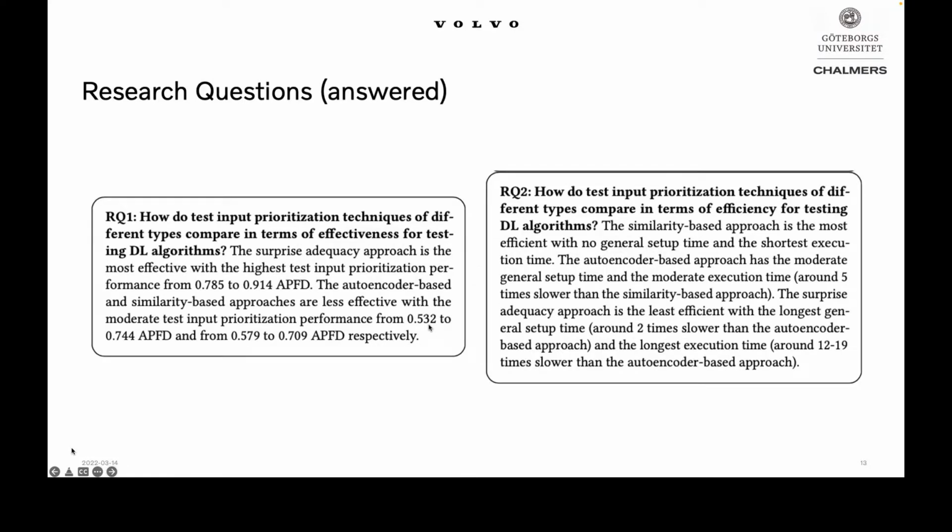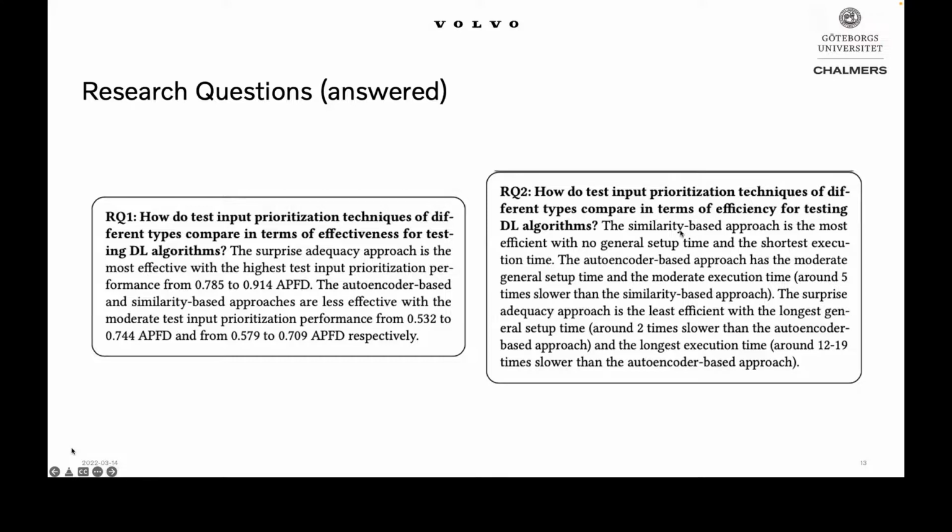Yeah, and this is just the research questions in the answered form. About effectiveness, we say that the surprise adequacy approach, which is a white box technique, is the most effective, which we see from our experiments. Here we put the numbers from 0.7 to 0.9, just for comparison. For example, the autoencoder and similarity-based approaches are less effective, with moderate performance. And here are the numbers, just for understanding how much less effective they are compared to the surprise adequacy approach.